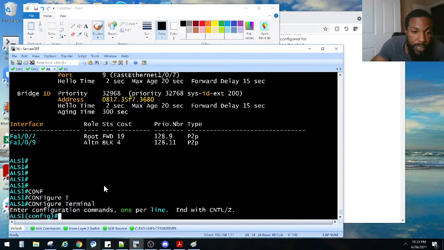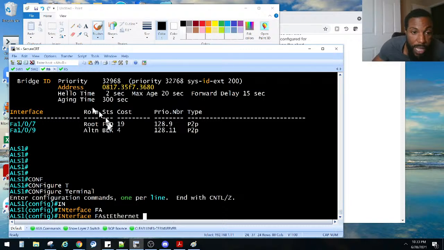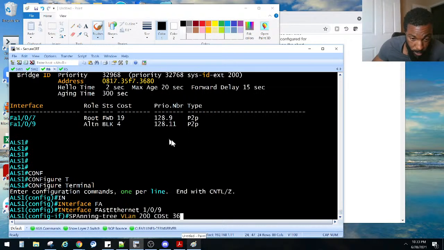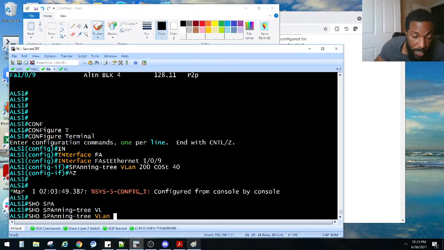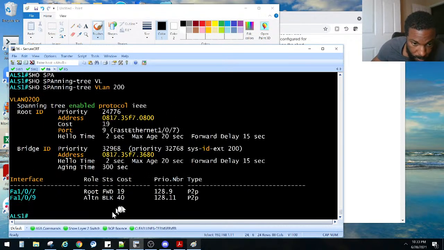On ALS1 it's 109. Interface Fa, because right now it's blocking, and we wanted it forwarding. We need to set the cost to be higher. Right now its cost is 4. He set it to 40. Now we do a show span VLAN 200. Still blocking. Interesting. What did he do? Spanning tree VLAN 200, and then he changed the cost. Exactly. Maybe we have to wait for it to change.